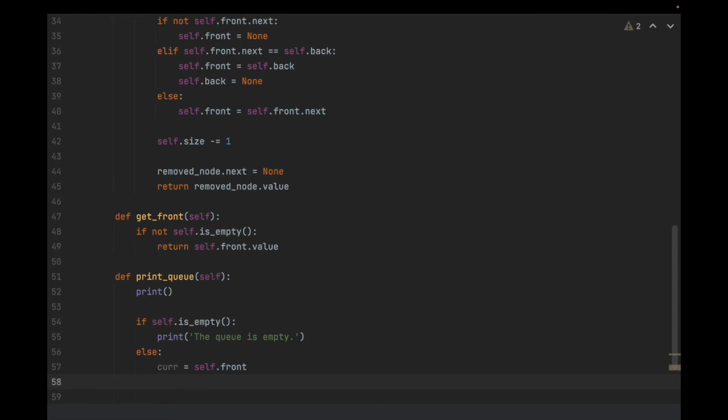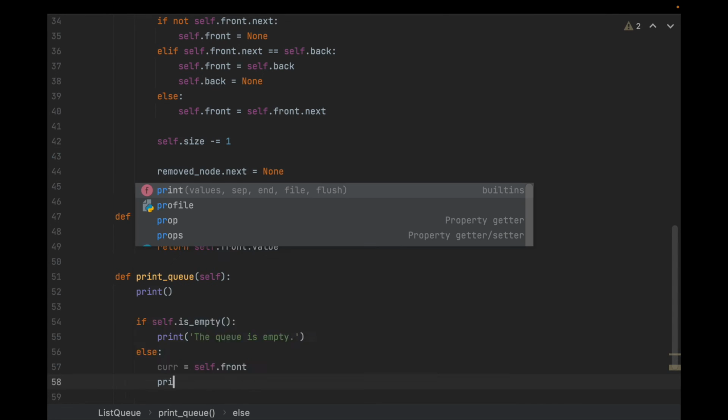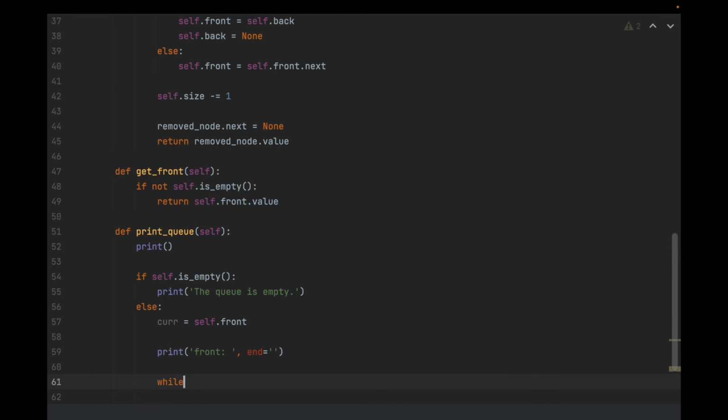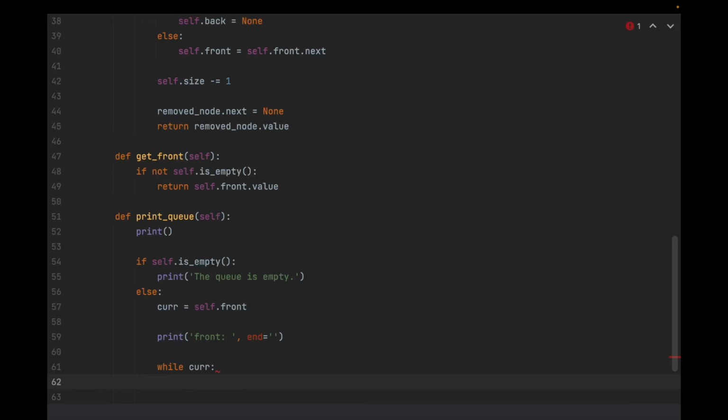And I'm just going to say print, first of all, front, so we know that we're looking at the front there at the beginning. And if we type end equals this empty string, we know we're not printing a new line afterward. And then while current is not none, if not current.next.